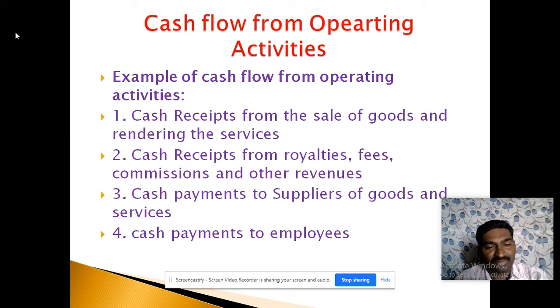For the calculation of cash payments to suppliers, we need information about total purchases and trade payables at the beginning and end of the year. Based on this information, we can easily find the cash payments to suppliers. So cash payments to suppliers is equal to total purchases plus trade payables at the beginning of the year minus trade payables at the end of the year.